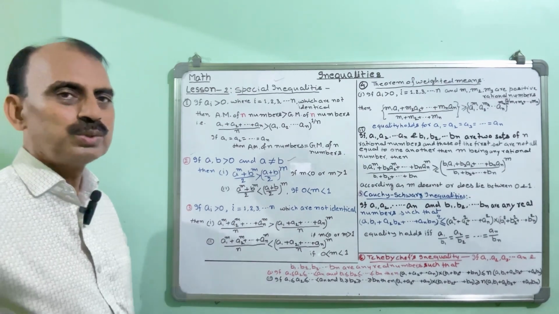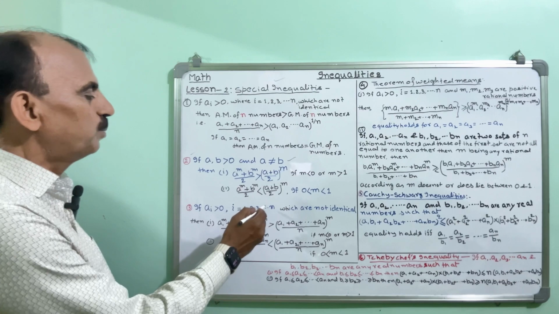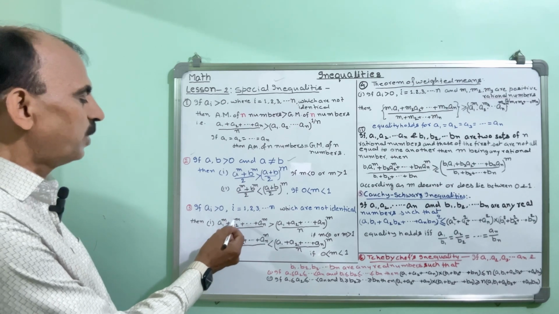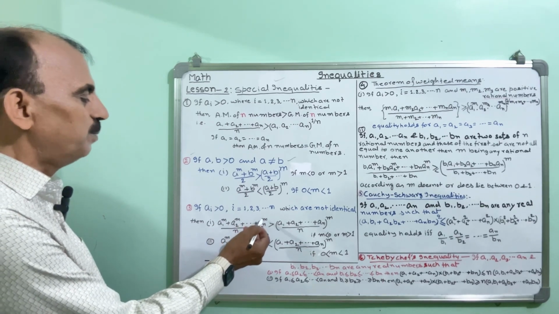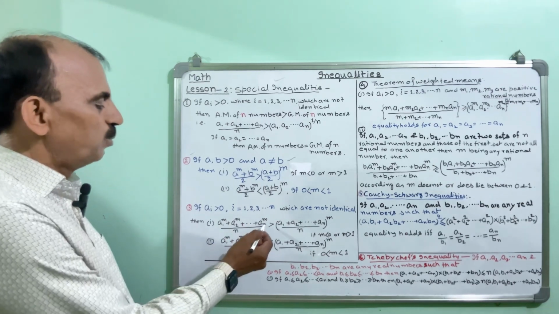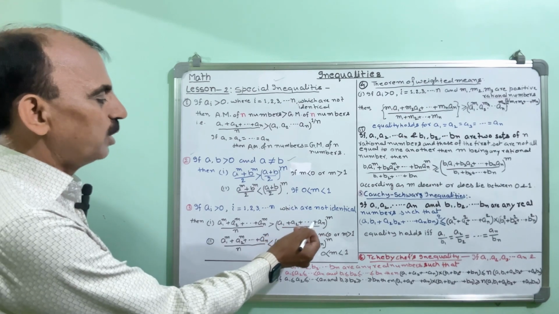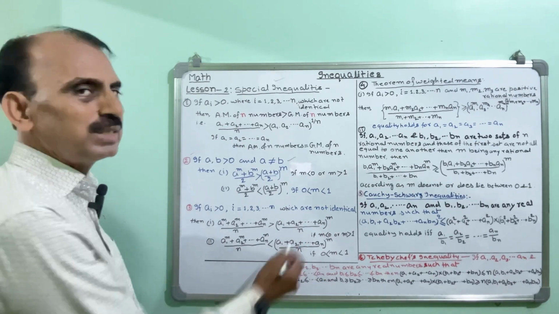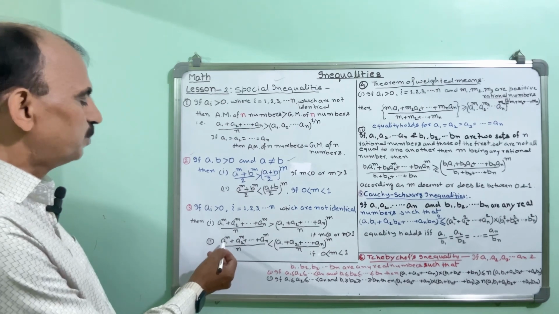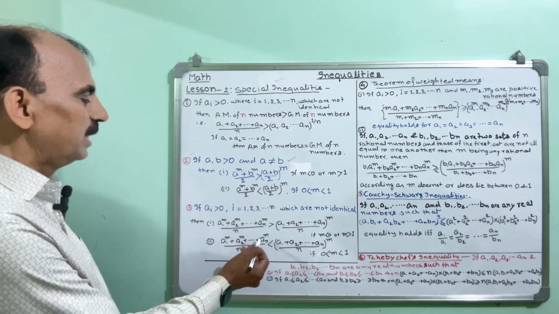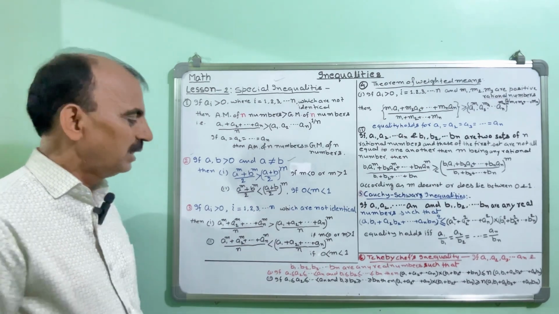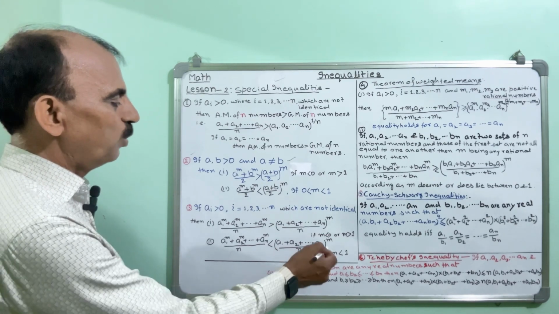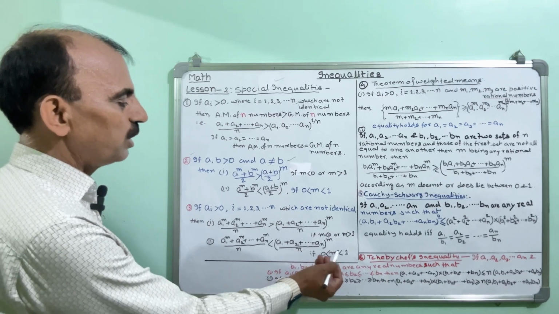थर्ड वन है, इफ ai इज ग्रेटर देन 0, i इज 1, 2, 3 and so on up to n which are not identical, then first one is (a1 पे पावर m plus a2 पावर m plus so on up to plus an पे पावर m) divided by n, this will be more than ((a1 plus a2 plus so on up to plus an) divided by n) whole power m, कंडीशन है m is less than 0 और m is greater than 1। इसी में सेकंड है (a1 पे पावर m प्लस a2 पे पावर m प्लस so on प्लस an पे पावर m) डिवाइडेड बाय n, दिस विल बी लेस देन ((a1 प्लस a2 प्लस एंड so on प्लस an) डिवाइडेड बाय n) पे होल पावर m, कंडीशन है m इज ग्रेटर देन 0 और लेस देन 1।